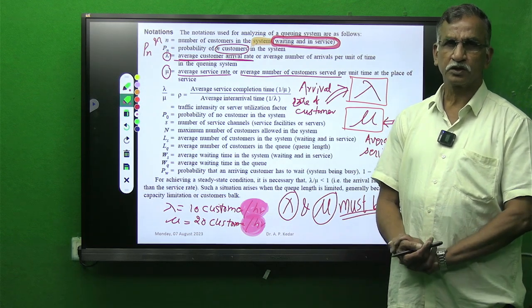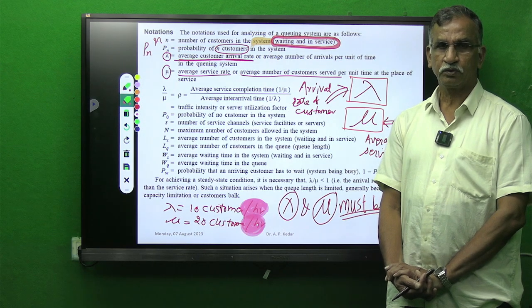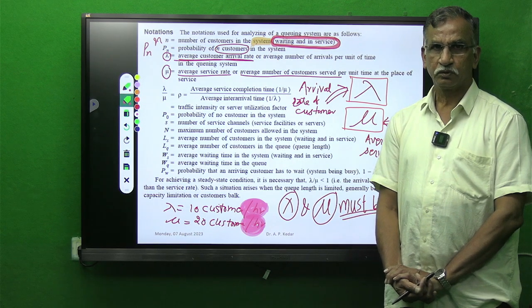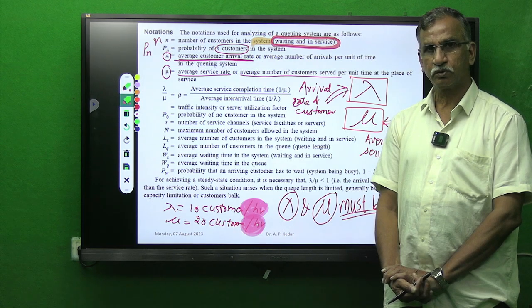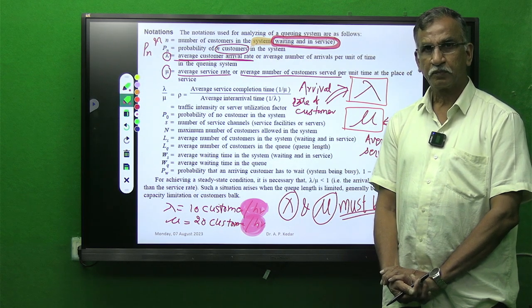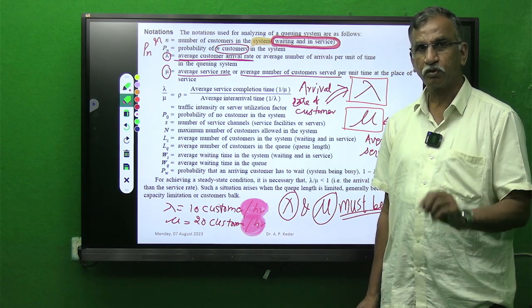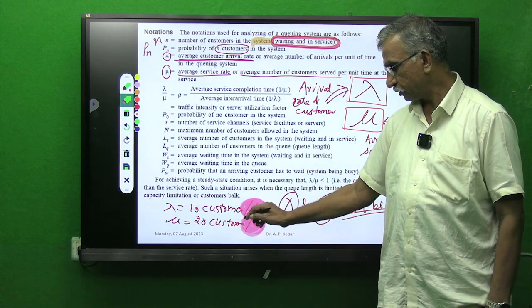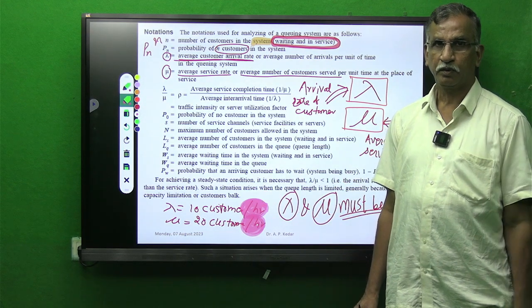And we know the relationship of conversion of these time units. We know 1 hour is equal to 60 minutes and 1 minute is equal to 60 seconds. Or if it is a day, 1 day is equal to 24 hours. So accordingly, you have to be very cautious while bringing the units of lambda and mu to a common platform.